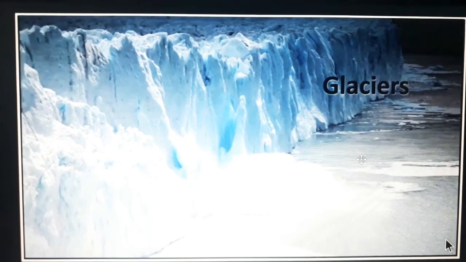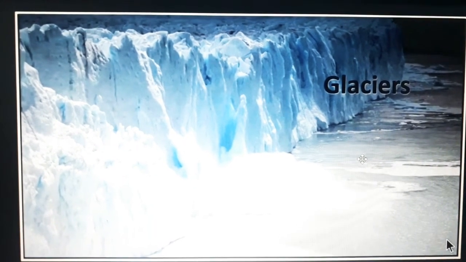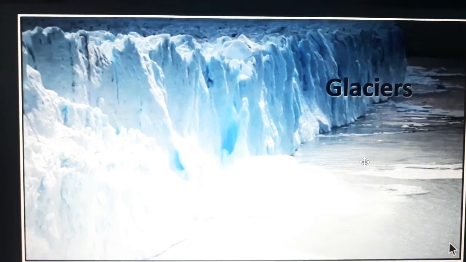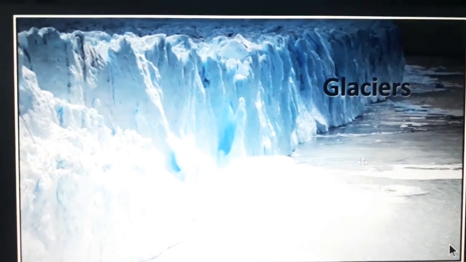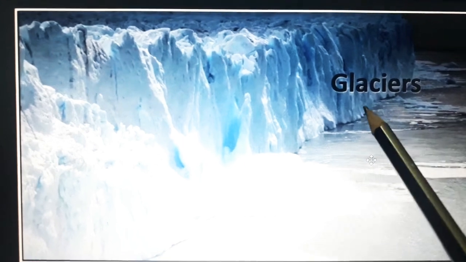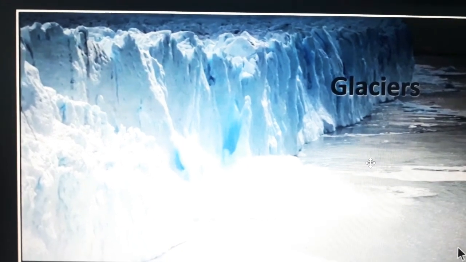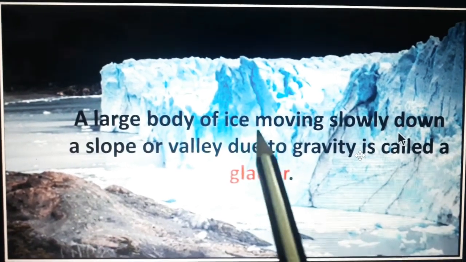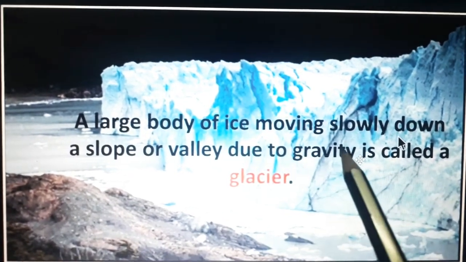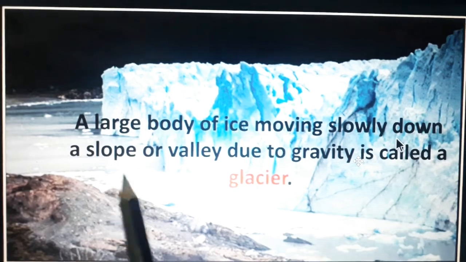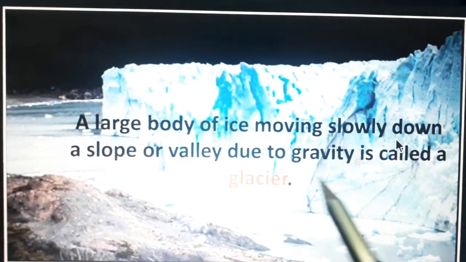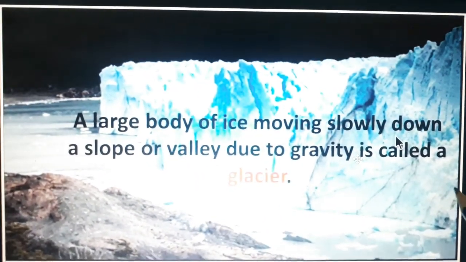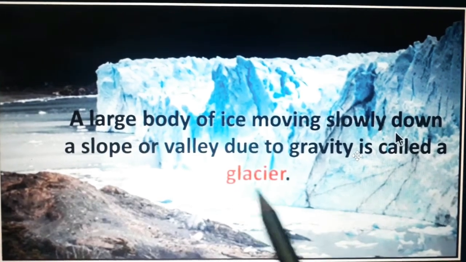Now let's see the second agent of erosion, that is glaciers. We'll see the definition of glaciers. A large body of ice moving slowly down a slope or valley due to gravity is called a glacier.